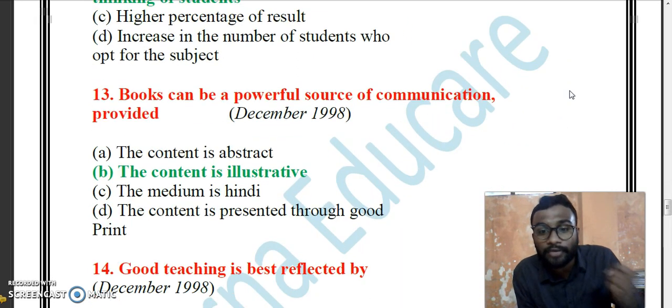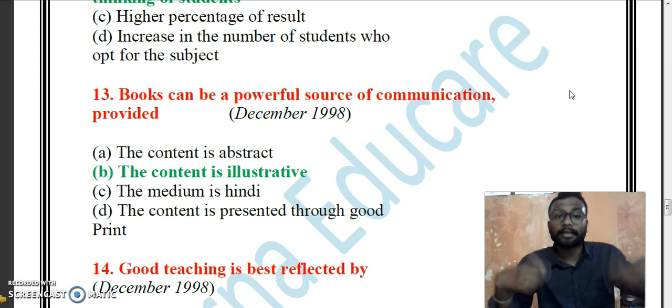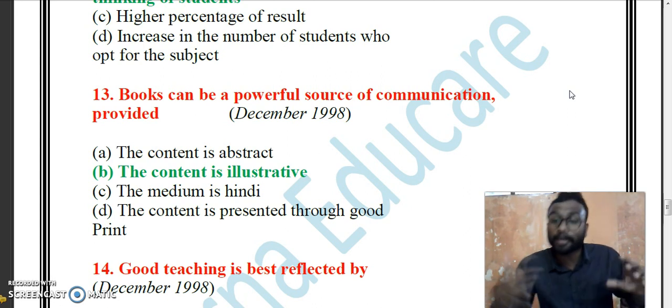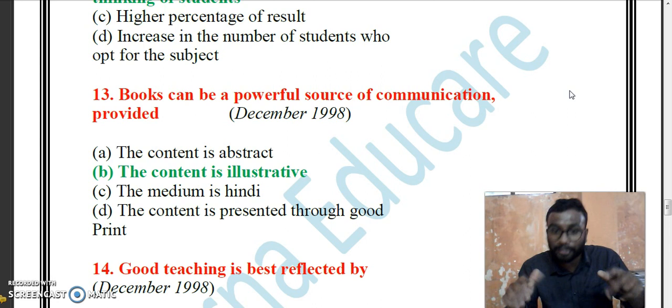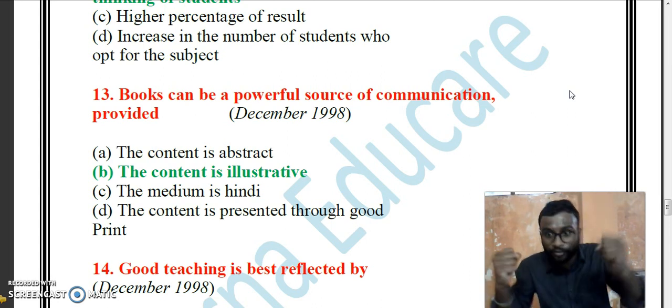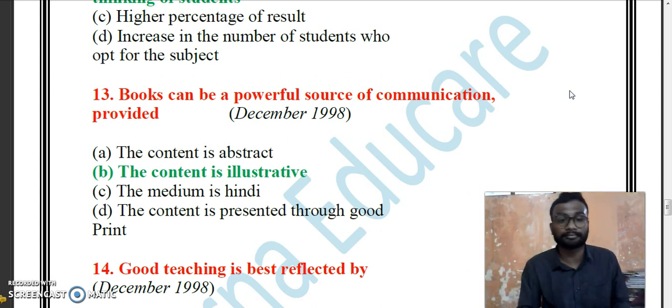Books can be a powerful source of communication, provided that the content is abstract, the content is illustrative, the medium is Hindi, the content is presented through good print. No, whenever the content is illustrative, providing more examples, then automatically it will be a powerful source. Everyone can understand really what exactly the words mean.